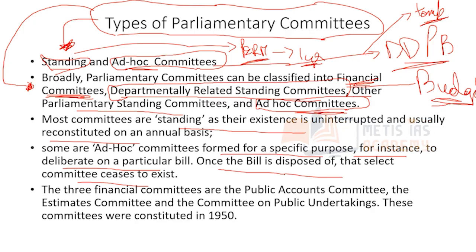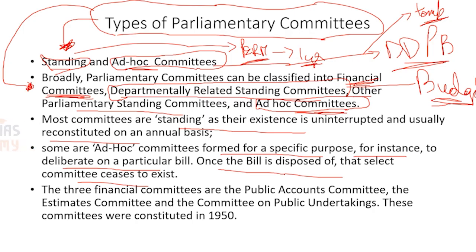Now, why this financial committee is important, I'll tell you. We know that there is a fund called the Consolidated Fund of India. And if money has to be withdrawn for any operations of the Government of India which require money, the money is generally withdrawn from this Consolidated Fund of India. And we know that if the money has to be withdrawn from the Consolidated Fund of India, then it is the Parliament whose approval is required. So, in simple words, can I say that financial control is a critical tool for Parliament's authority over the executive, right?